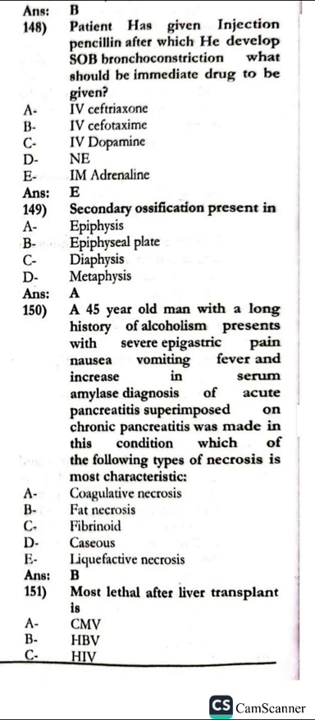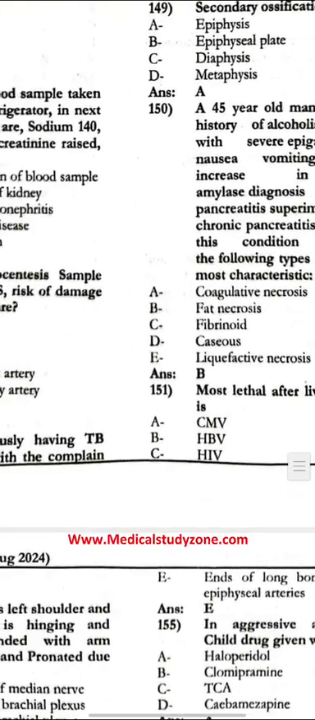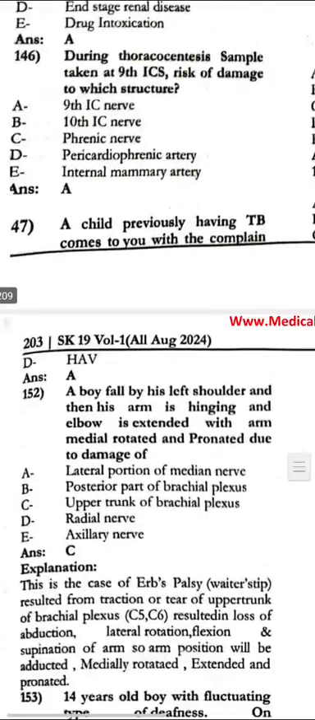A 45-year-old man with a long history of alcoholism presents with severe epigastric pain, nausea, vomiting, fever, and increase in serum amylase. Diagnosis of acute pancreatitis superimposed on chronic pancreatitis was made. In this condition, which of the following types of necrosis is the most characteristic? Fatty necrosis. Most lethal after liver transplant is CMV.